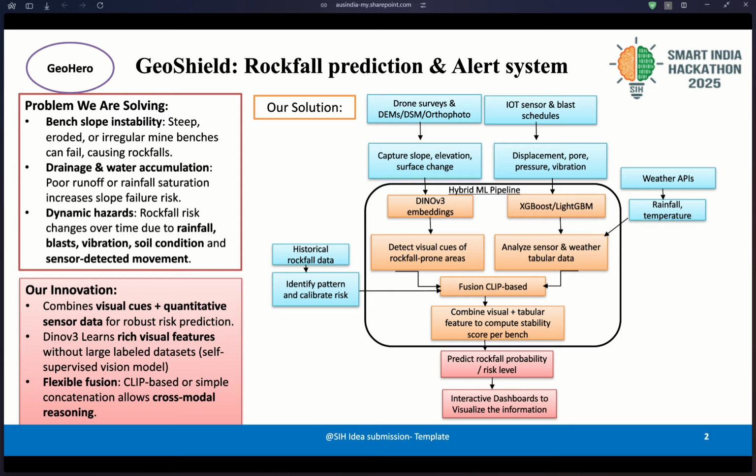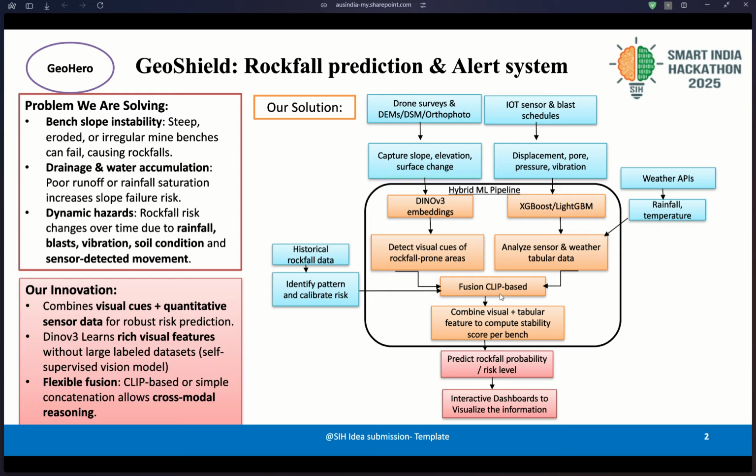We use a hybrid ML pipeline. We use DINOv3, a computer vision model, to get the visual cues from the visual data, and then we train the model to analyze the sensor data and predict the probability of rockfall.